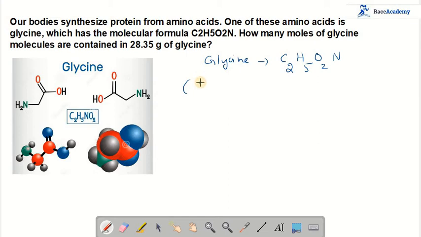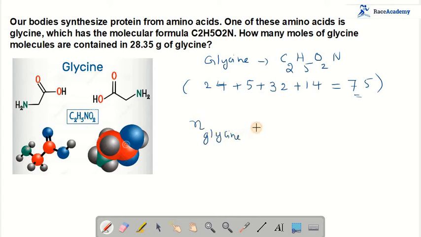That is 2 into 12 is 24 for carbons. Total carbons is 24. Plus 5 hydrogens, plus 2 oxygens, that is 2 into 16 is 32. 1 nitrogen is 14. So if you total all these things, you will get 75. There is no doubt at all. Let us check it out. Yeah, we got 75.